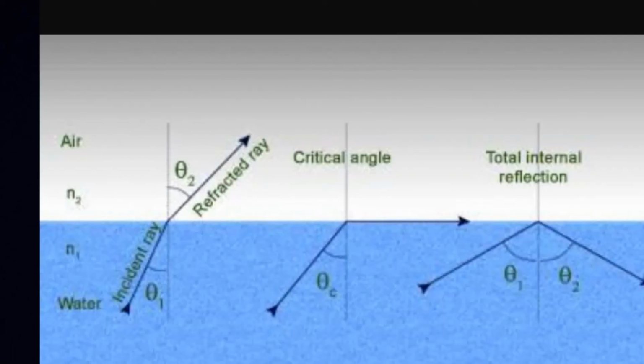Now see, let's take an example. Light travels from water medium to air medium. Here the water medium is the denser medium and the air medium is the rarer medium. In the first diagram, the incident ray angle is theta 1 and the angle of refraction is theta 2. If we increase the angle of incidence, then the angle of refraction also increases. Now the angle of refraction is 90 degrees because the refracted ray moves along the straight path. So this incident angle in the denser medium, the water, is called the critical angle.